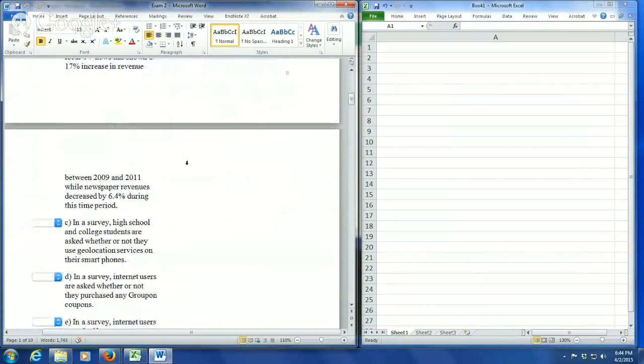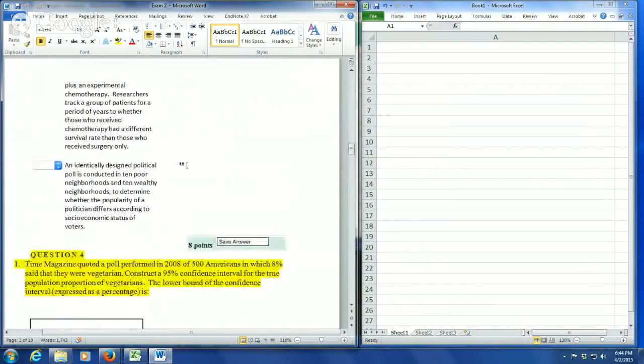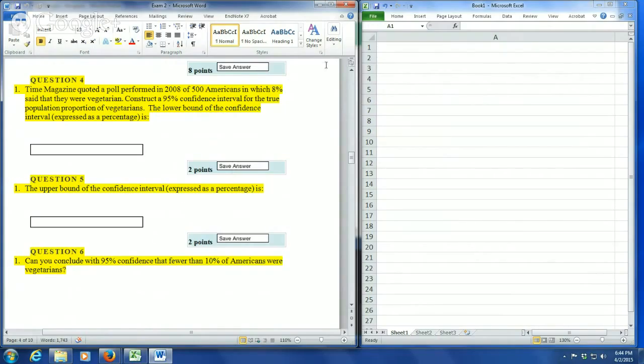And with that said, by the way, your results should be available to you within a few days, at which point you'll be able to see which questions you got wrong and what the correct answer was. Obviously, if you have questions about a specific question, you're more than welcome to bring those to either one of the professors during their in-class sessions or during one of our office hour sessions. With that said, I'm going to go ahead and get started.